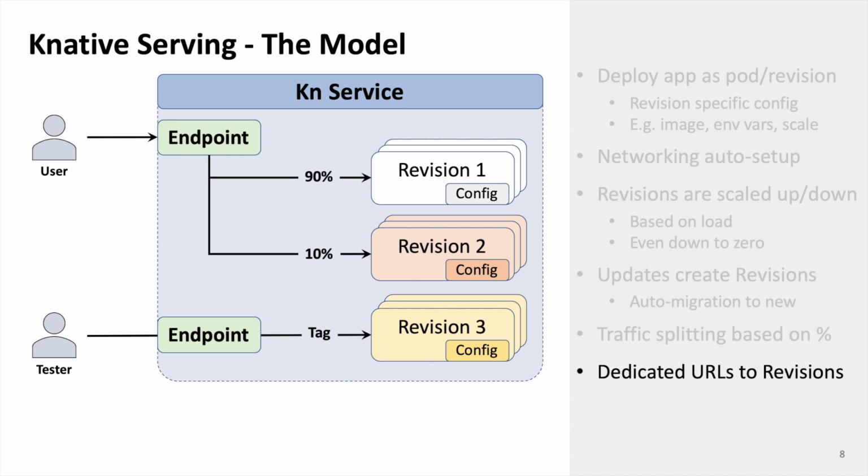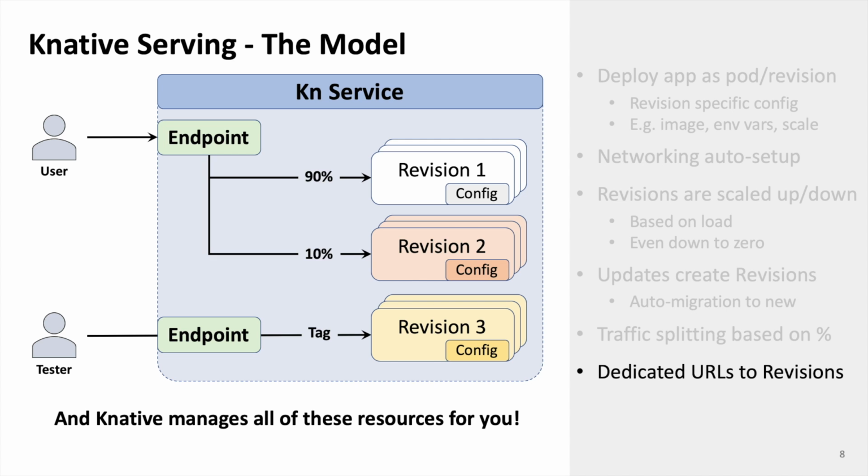However, let's say I have a situation where I want to create a version 3, which is really, really new code, completely untested. I don't want anybody to hit it except my testers. What I can do is tell Knative to create another version by giving it a new Docker image as an example. And I'm going to configure it in such a way that I ask for a dedicated endpoint just for that one, but to then also exclude it from that main entry point, meaning exclude it from that routing, percentage based or not, from the above picture. That way my testers will know about that dedicated endpoint and they'll hit it and they'll be able to test it for me, but the rest of my user base will still be using version 1 and version 2.